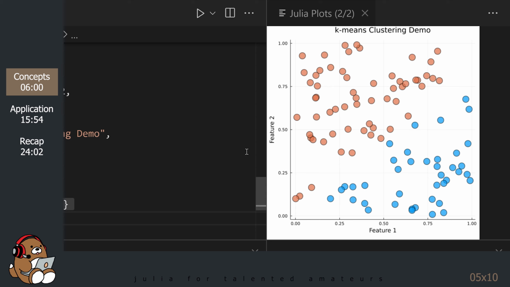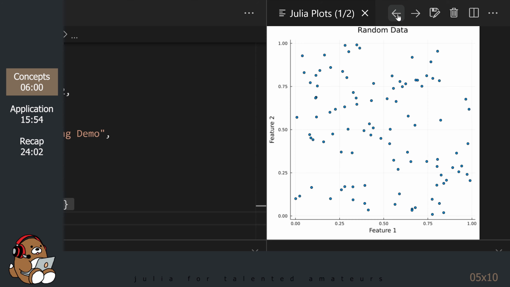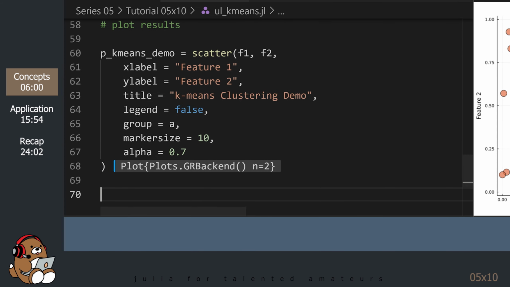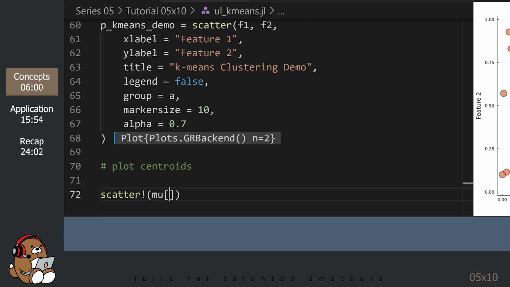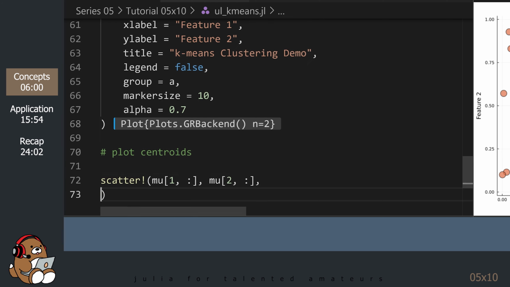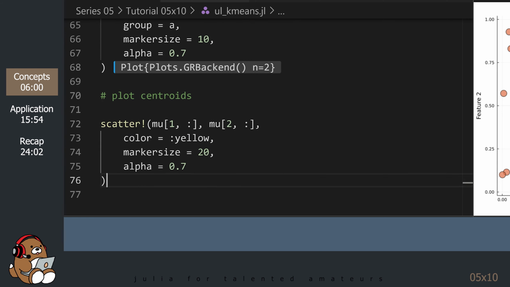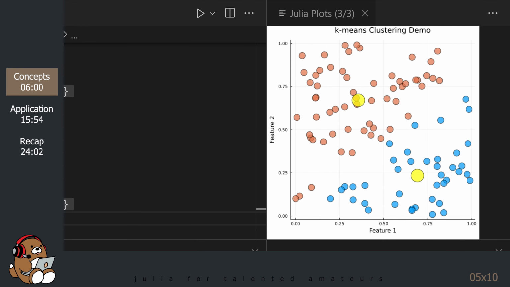This is the exact same data. All I did was make the marker size larger so they're easier to see. Also, I added different colors so you can see the different clusters. Cluster 1 is blue, and cluster 2 is orange. Let's see where the centroids are located. You should see 2 yellow circles, which indicate the location of the centroids. Pretty cool, right?